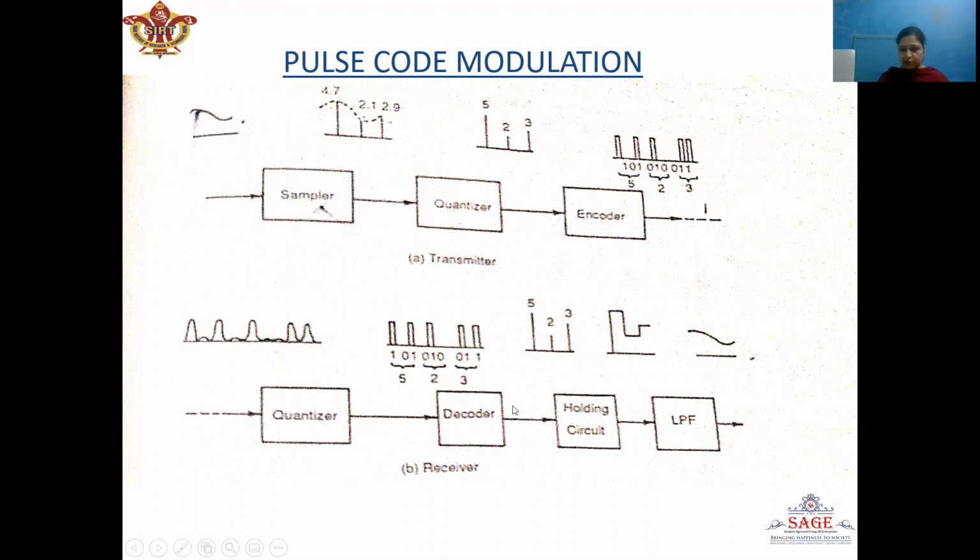The decoder, also called the digital to analog converter, performs the inverse operation of the encoder. The decoder output is the sequence of the quantized multi-level sample pulses. The original baseband signal is reconstituted in the holding circuit. Then the holding circuit output is given to the low pass filter, which will reject any frequency components lying outside of the pass band. So the output of the low pass filter will give the signal which will be close to the transmitted message.